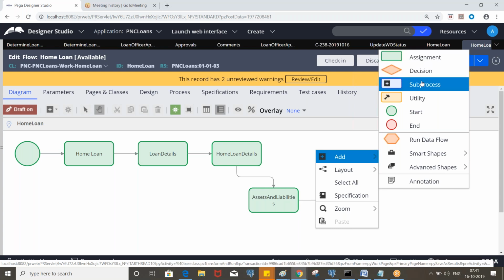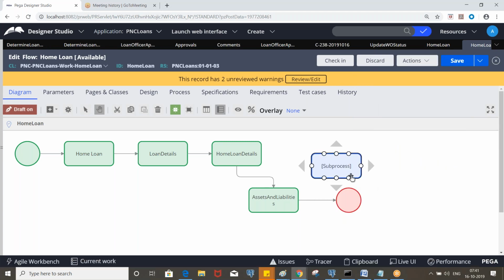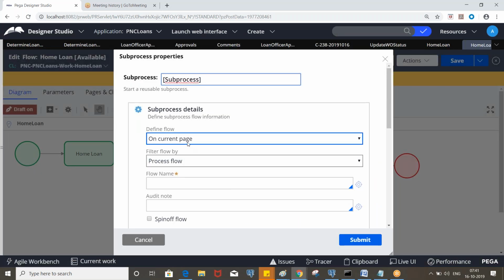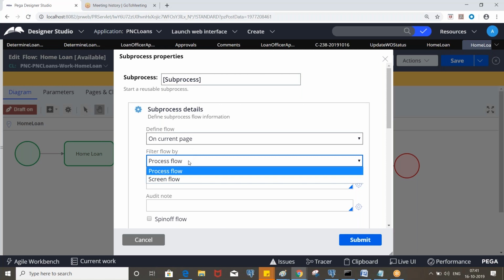So here we have a flow shape called sub process. By using this option, we can invoke another flow. We have a separate flow called screen flow that will be covered later.